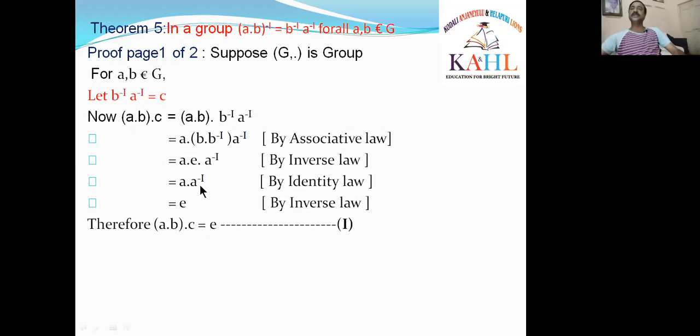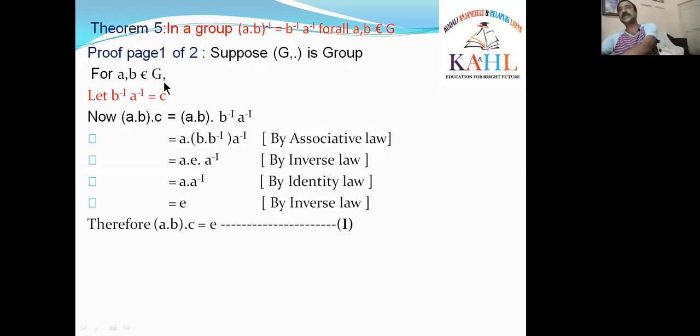But what is A dot A inverse? A dot A inverse is E, again by the inverse law. Correct. What happens totally? LHS is AB into C. What about the RHS? It is equal to E. That means AB into C is equal to E. I am taking it as 1.